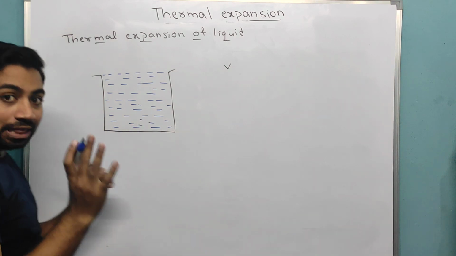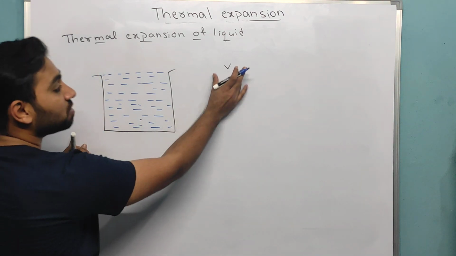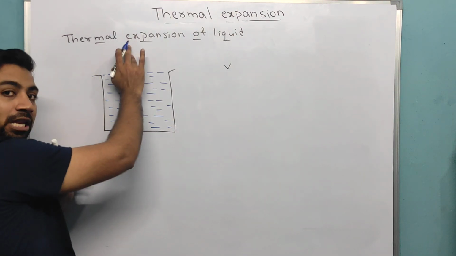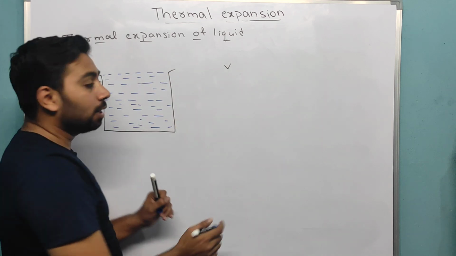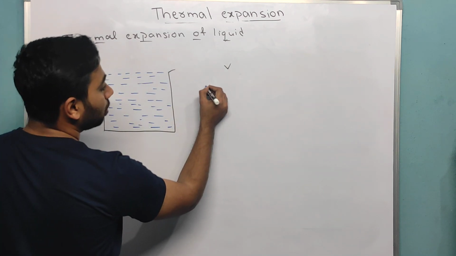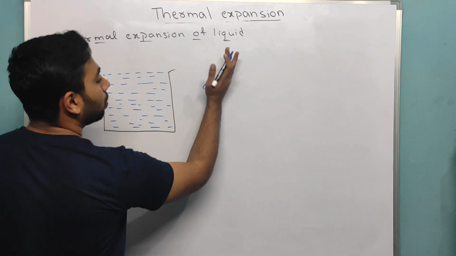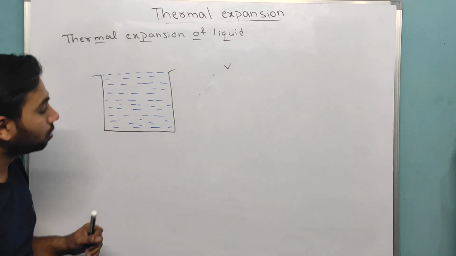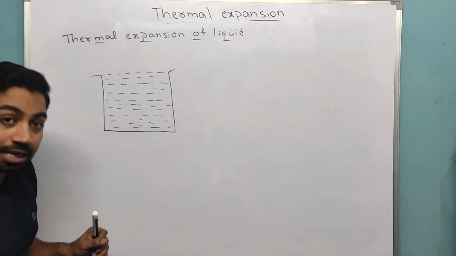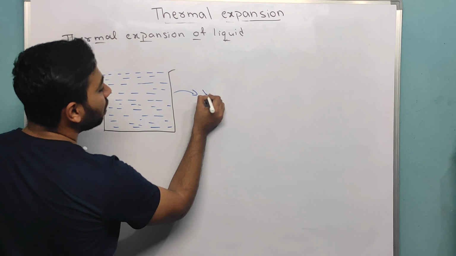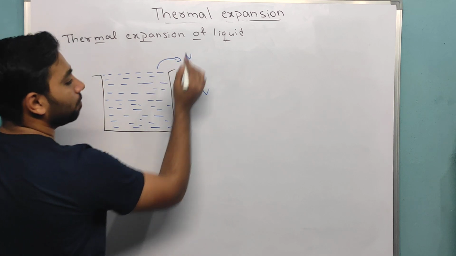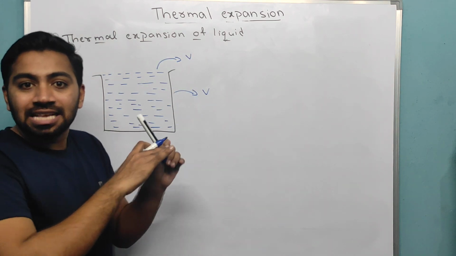Okay, now one container whose volume is V, in that we are filling one liquid whose volume is V only. This container has volume V only, and this liquid also V, which means it is exactly filled.